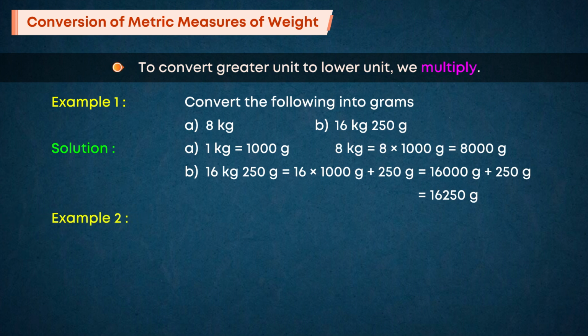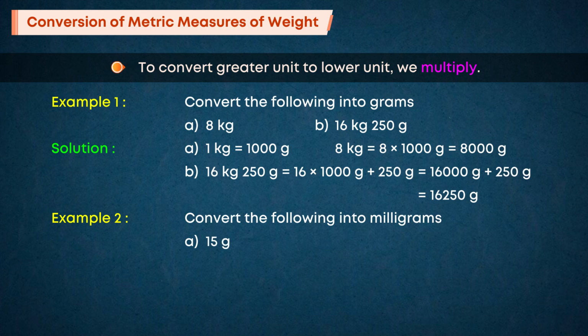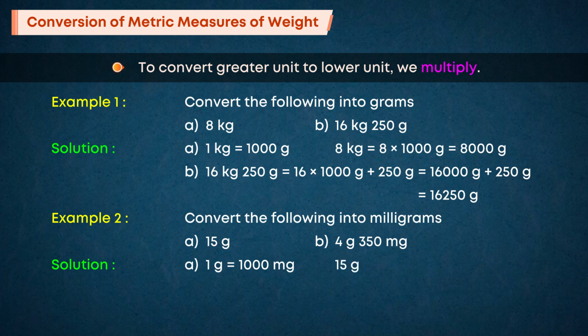Example 2. Convert the following into milligrams. A. 15 g. B. 4 g 350 milligrams. Solution. A. 1 g is equal to 1000 milligrams. 15 g is equal to 15 into 1000 milligrams is equal to 15,000 milligrams.